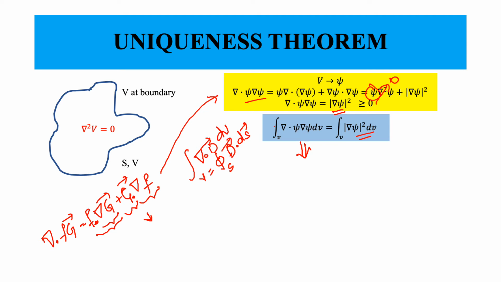So this is my Gauss theorem, which allows me to convert an integral of this nature into a surface integral, right? So I can convert this into a surface integral.